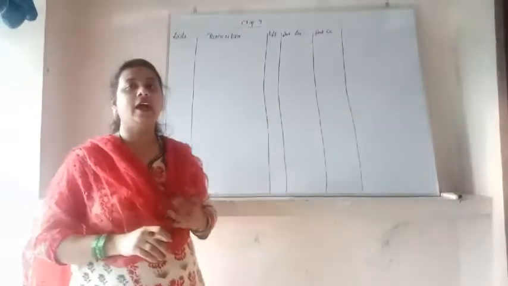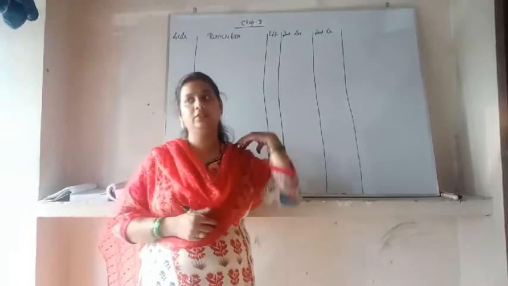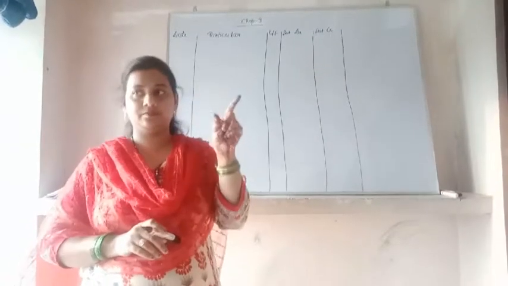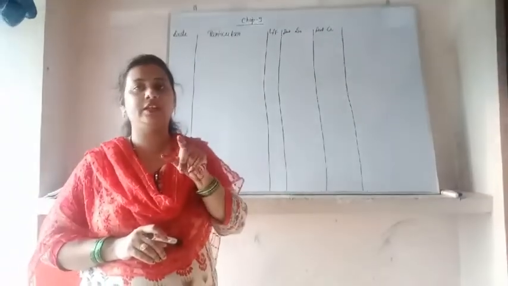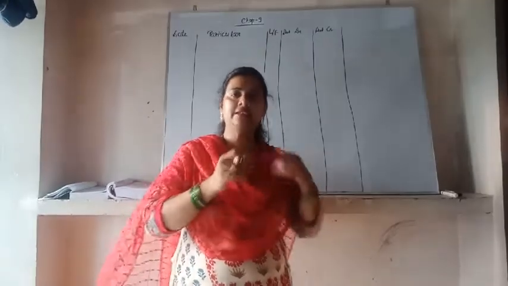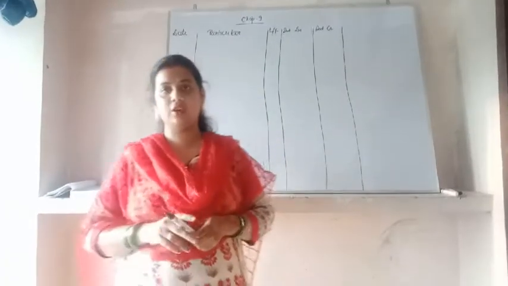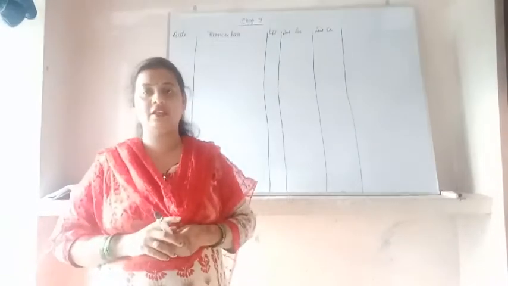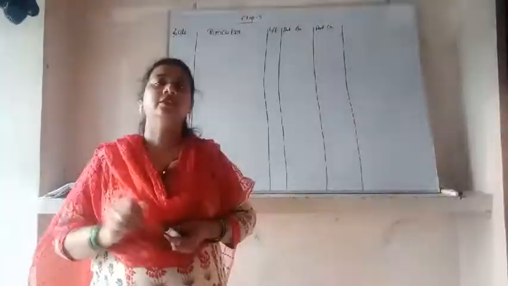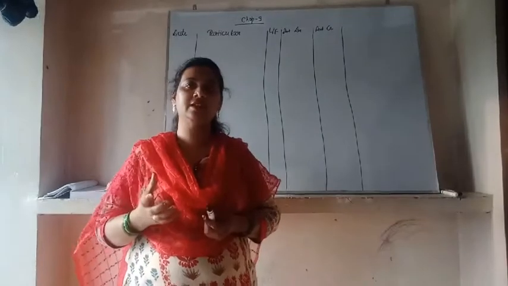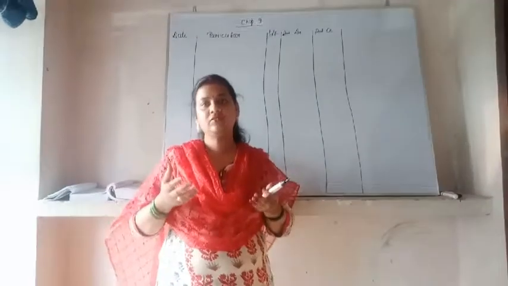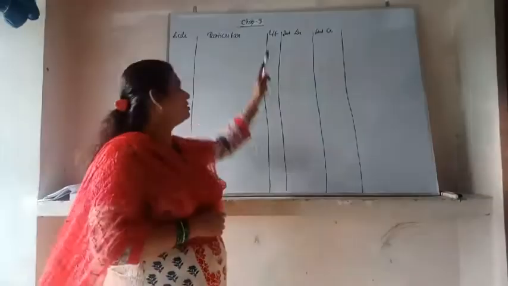Ledger folio. In the previous chapter, chapter number 2, I explained the cyclical process of the journal entry. After the journal entry, we will post it into the ledger. Why do we post it into the ledger? Because if the transactions of the business increase, it is very difficult for the businessman to recall all the transactions. So he will post the transactions into the ledger. For that, where the entry has been posted in the ledger book, we will write the ledger folio.